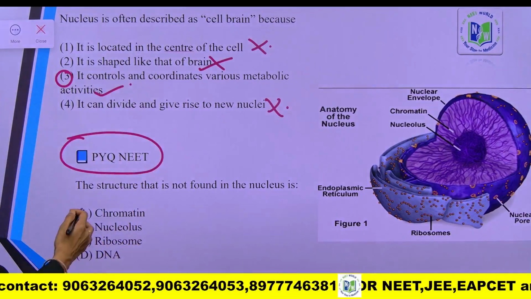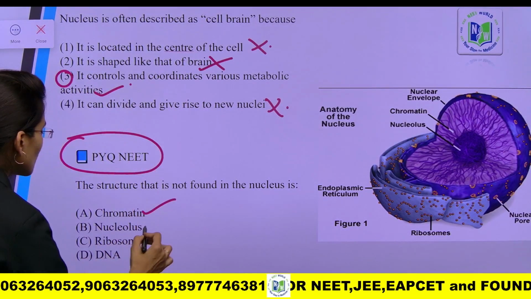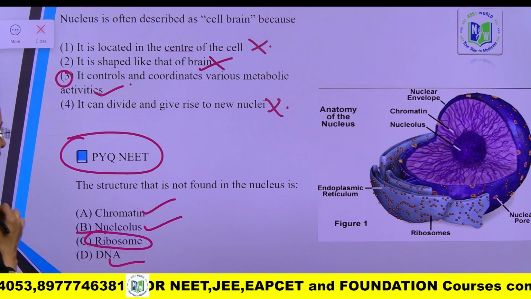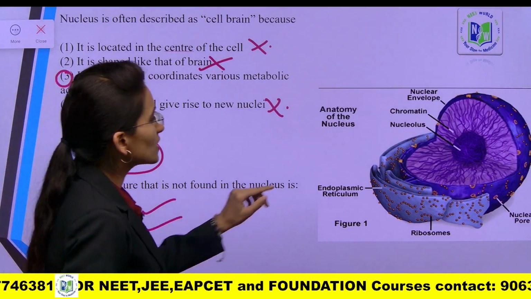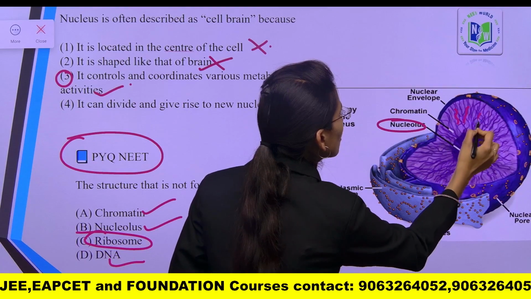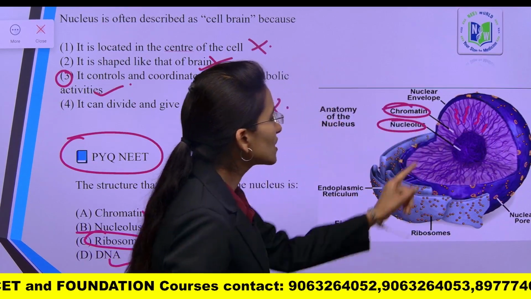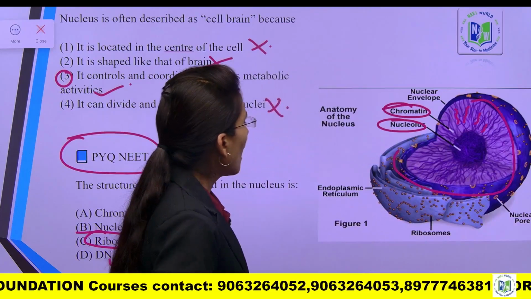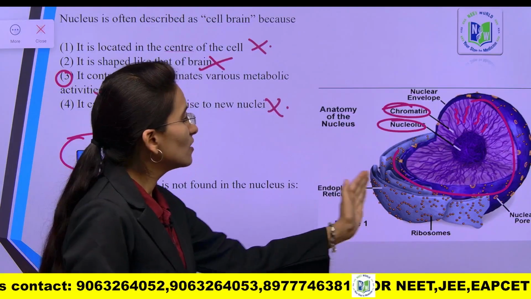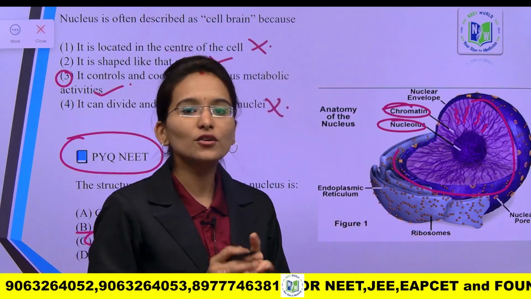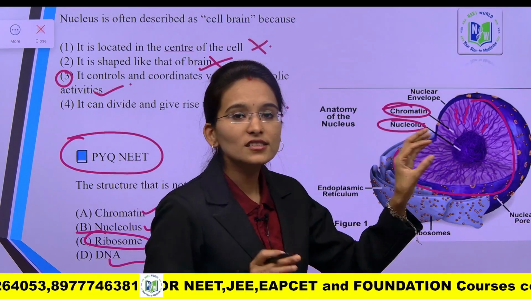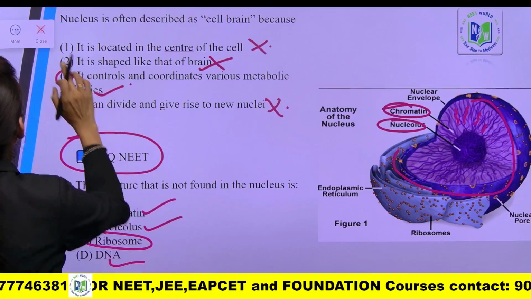Look here, the given options are chromatin, nucleolus, DNA, and ribosomes. Inside the nucleus we can find the nucleolus and the fine colored network of thread-like structures called chromatin. This will be the nuclear envelope, and it is continuous with the endoplasmic reticulum. On the endoplasmic reticulum we find the ribosomes which are involved in protein synthesis, but inside the nucleus the ribosomes are absent.